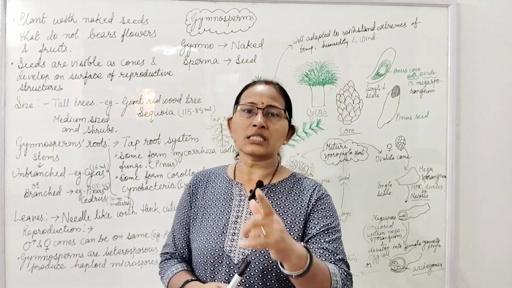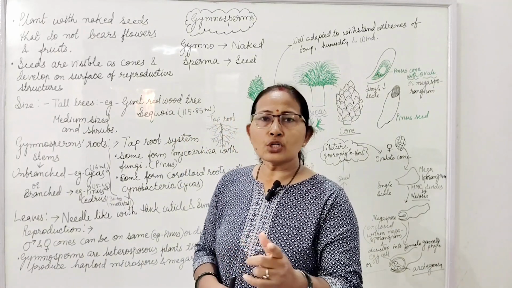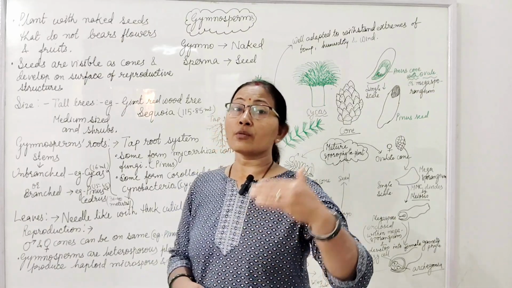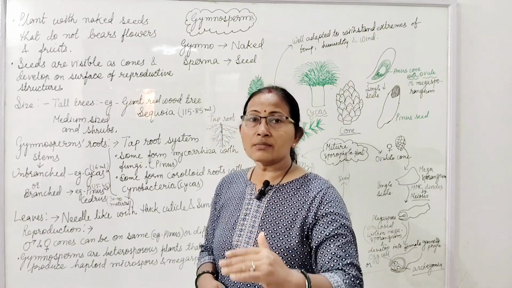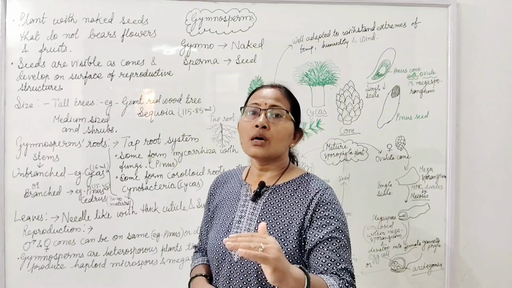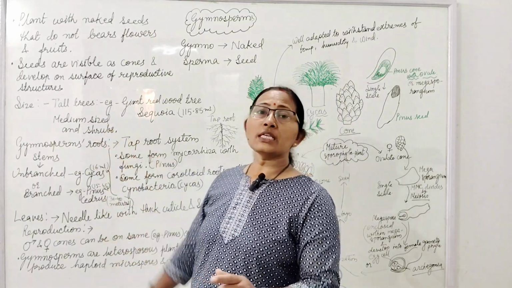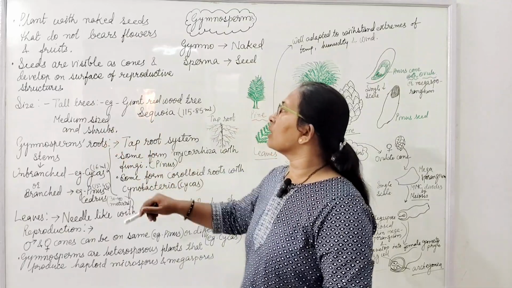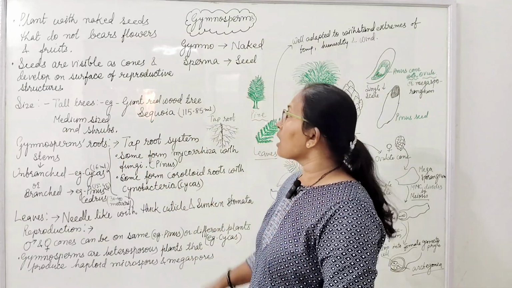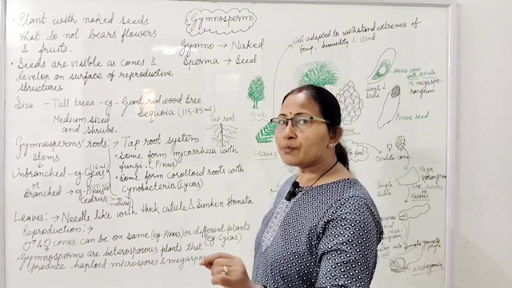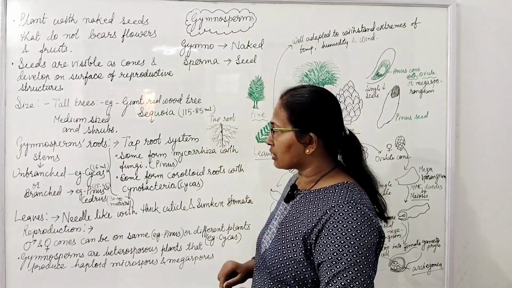Firstly, we will see the size of the gymnospermic plant. The size ranges from the tallest to the medium size, and shrubs are also included in the gymnospermic plants. The tallest tree, the giant redwood tree, sequoia, reaches a height of up to 115.85 meters.